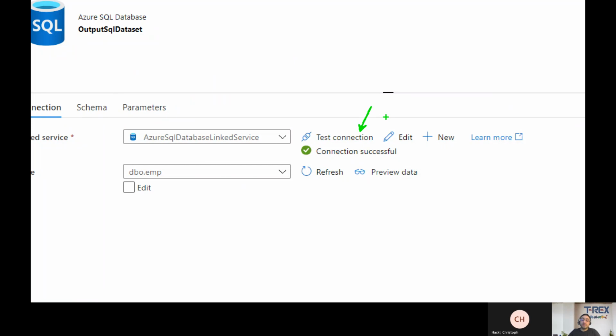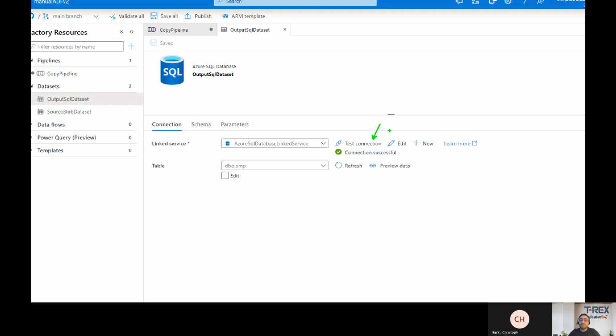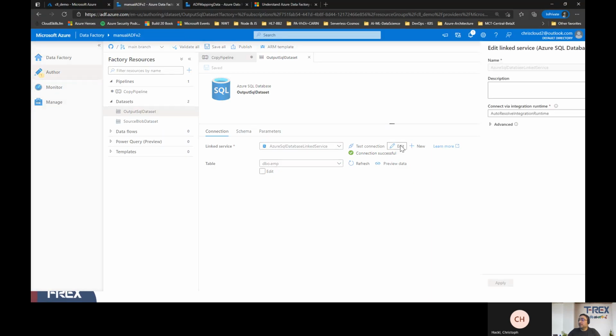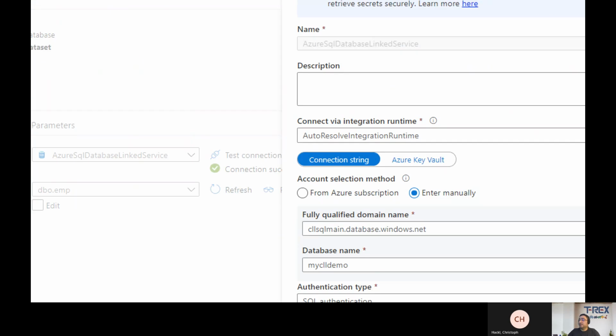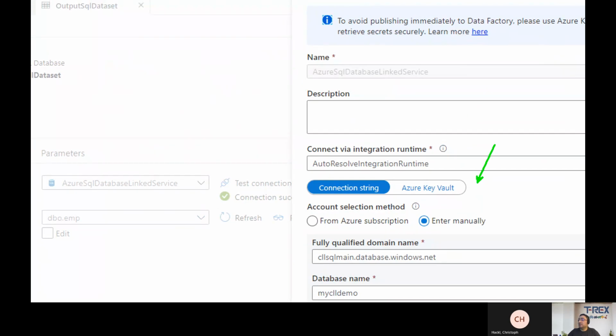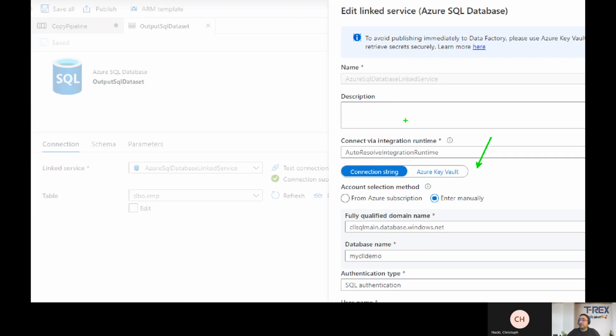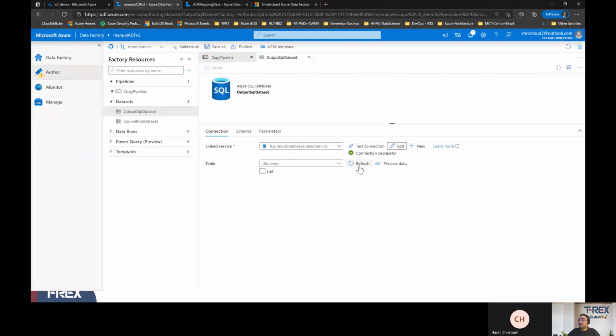And before running this data, I'm going to switch back to the Azure SQL database and show you what we have there. Now you can always click on edit and go here and put all the details or check the details of your connection to the Azure SQL database. Once this is done, you can always refresh this to make sure that you have a connection to the correct table within this Azure SQL database. And then you can click on preview data.